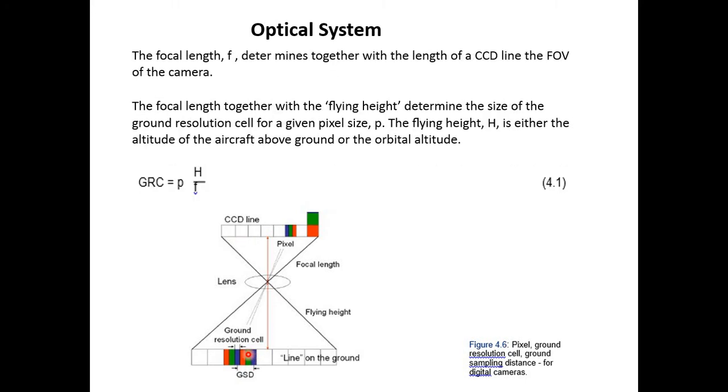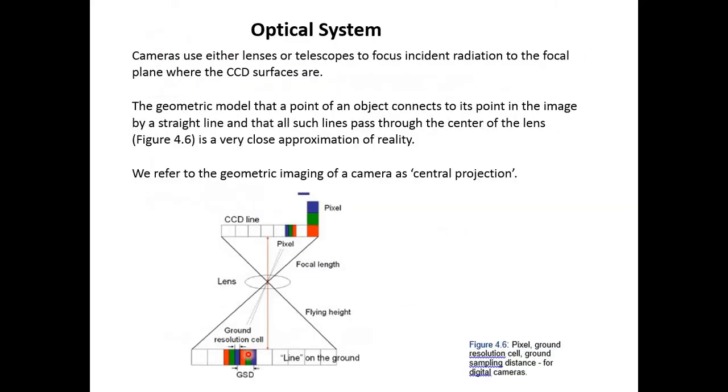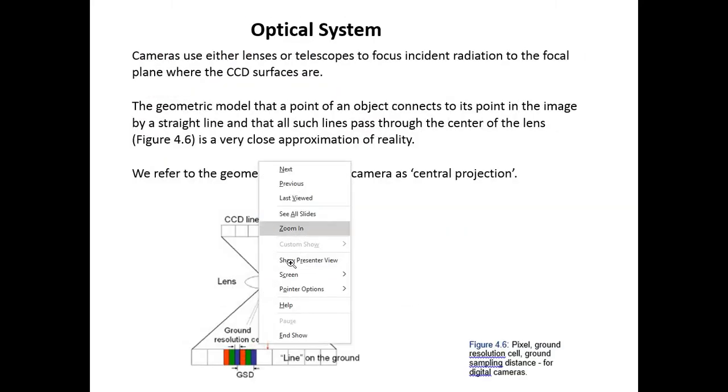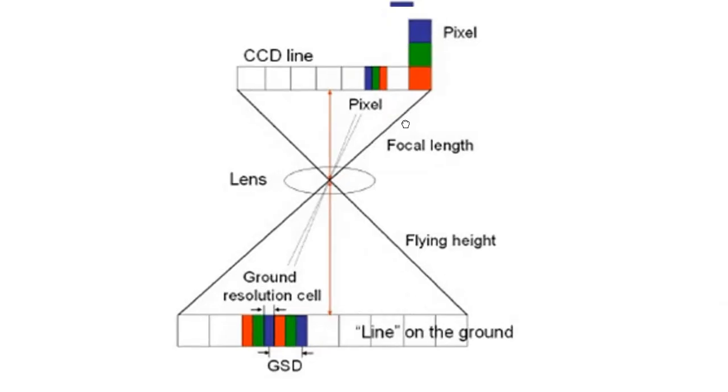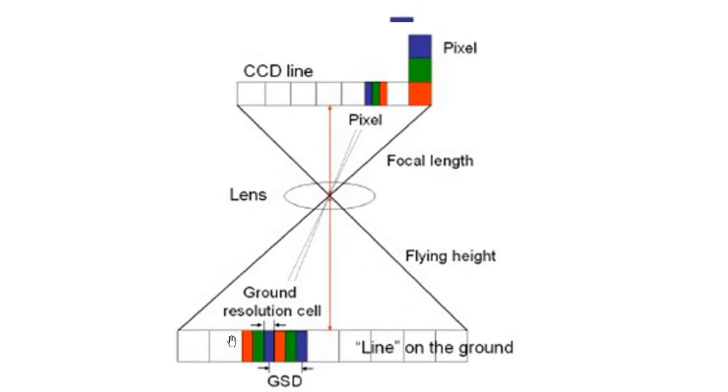We can zoom this picture. Here we have the ground surface, and here we have the optical sensor. Here is the main lens, and this is the FOV. This is the FOV. And here we have the detector array. I mean to say here we have the CCD of our satellite sensor.